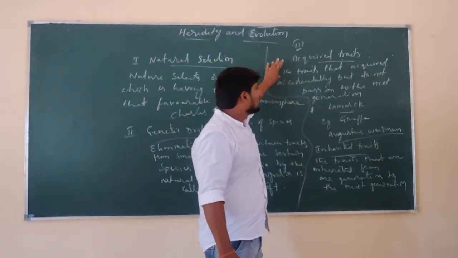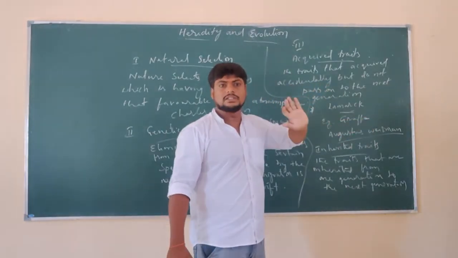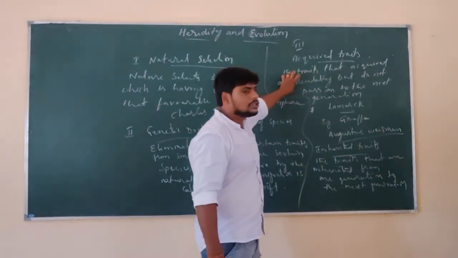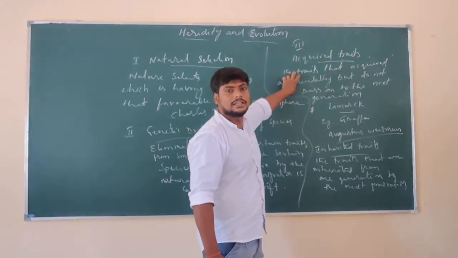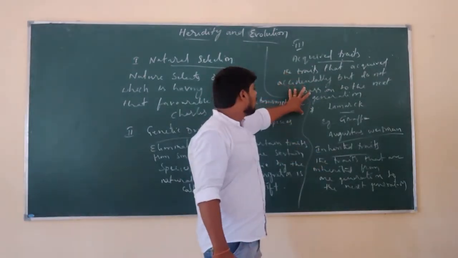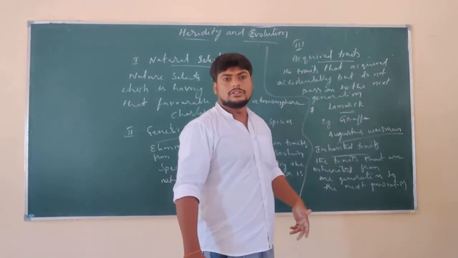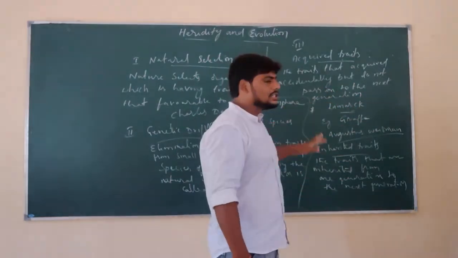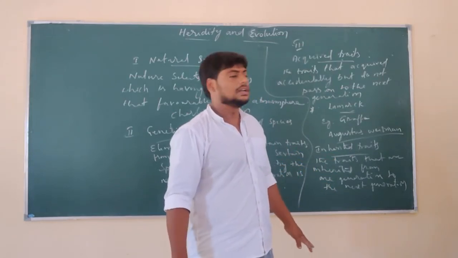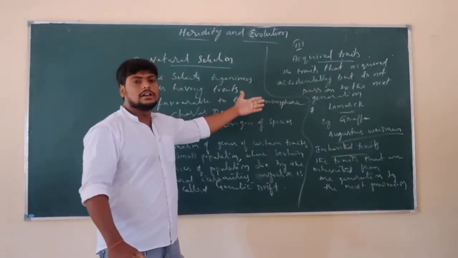Acquired traits do not transfer; inherited traits will transfer. Acquired traits show effect on somatic cells, that is non-reproductive cells, and inherited traits show effect on reproductive cells. Understand? In this way you can see the differences between them.